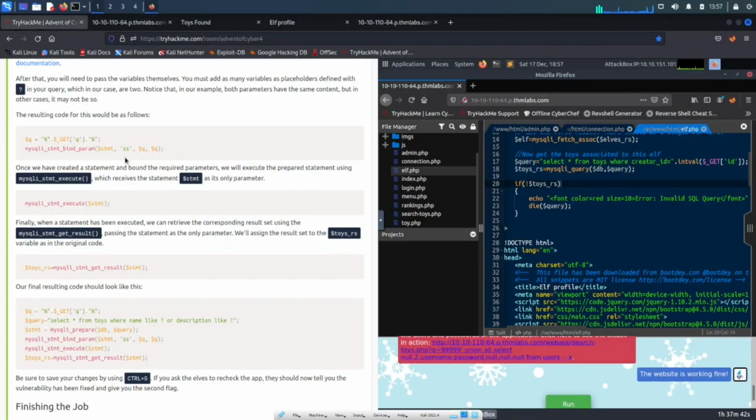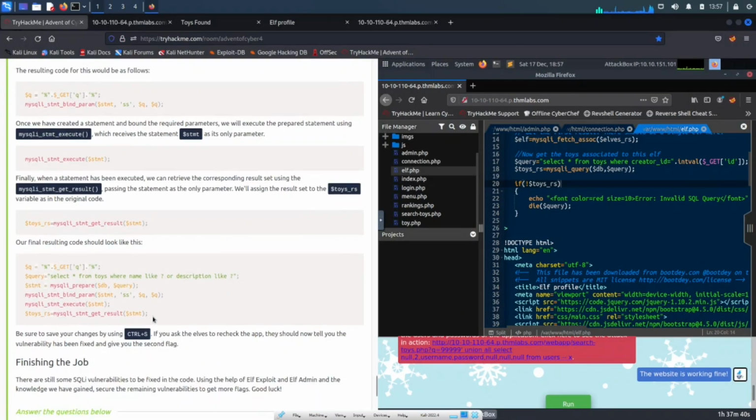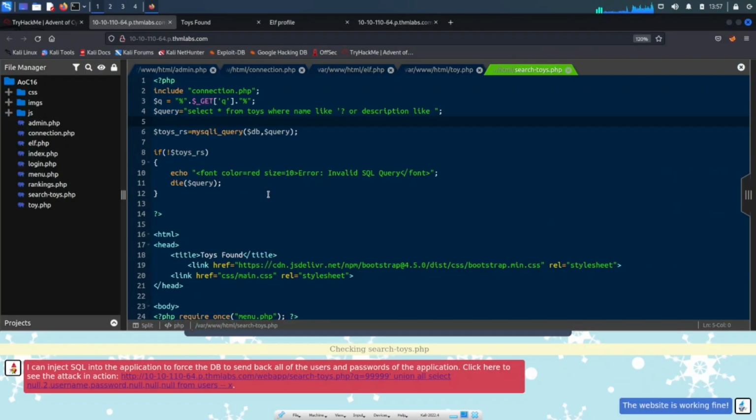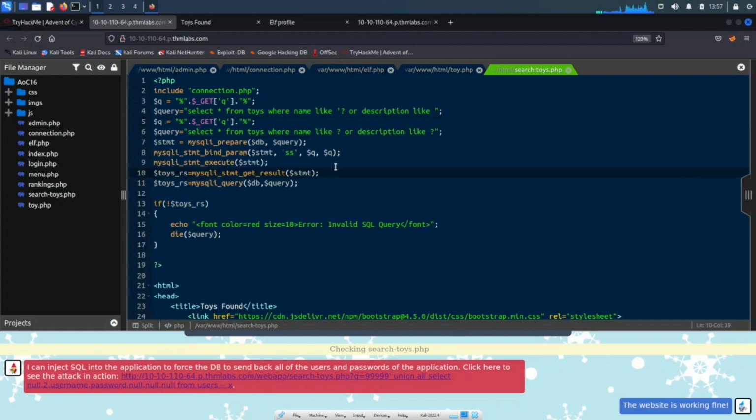All right, let's see what we have to do next. So pretty much what I did, I just copied this and pasted it, and this is the final result. So I want to go ahead and do that. Let me copy this and see if this actually works. Did it work? I think it did.